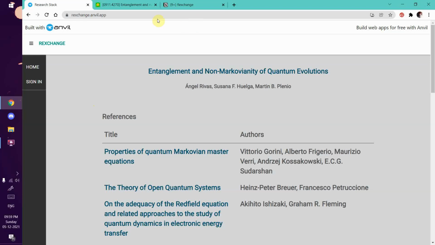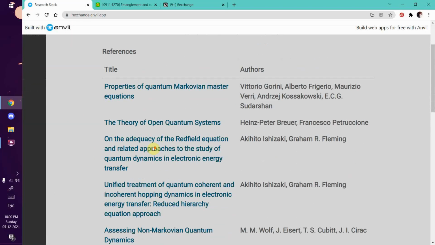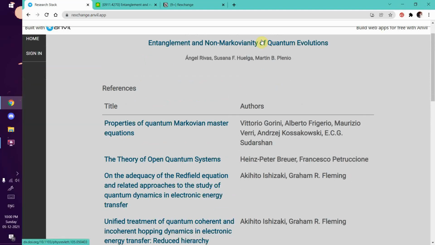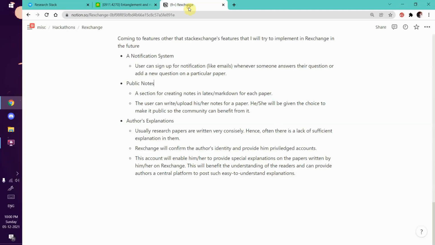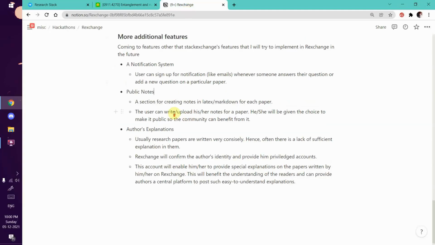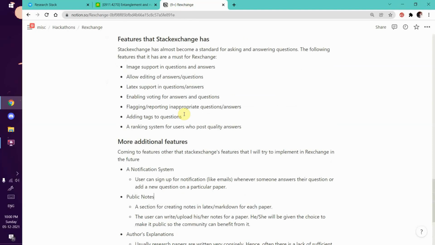I can't do this on Stack Exchange because there will be so many questions which I might not even understand relating to the topic. There is another feature: you can go to related questions of a particular research paper. These related questions are based on the references in that paper. For example, in our original paper, this is a reference, and I can click on this to get the questions related to this.